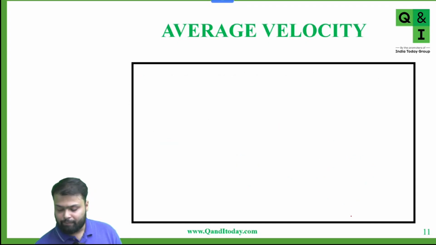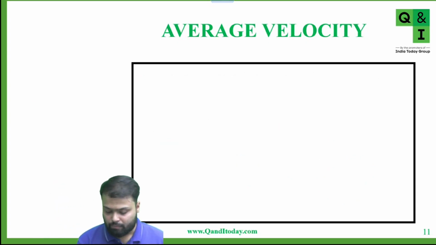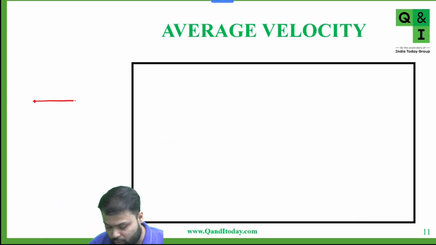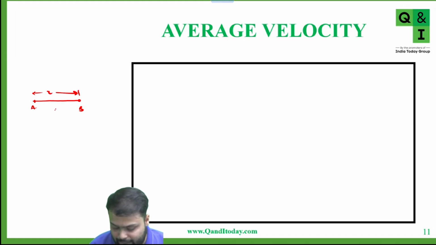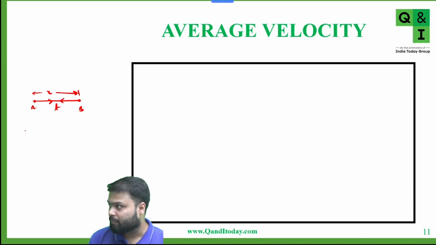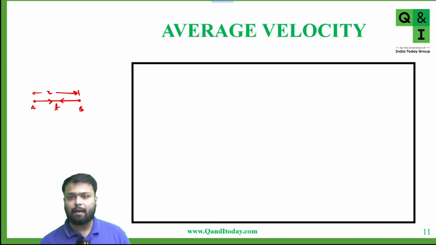But what if I ask you that the body is going from A to B? Let's say from A to B distance is x, and time taken is t. Now the body is going from A to B and coming back from B to A. So tell me the average velocity.